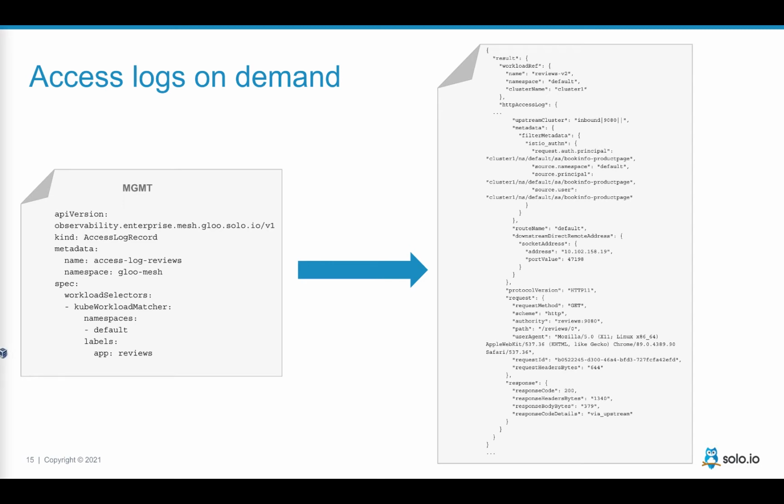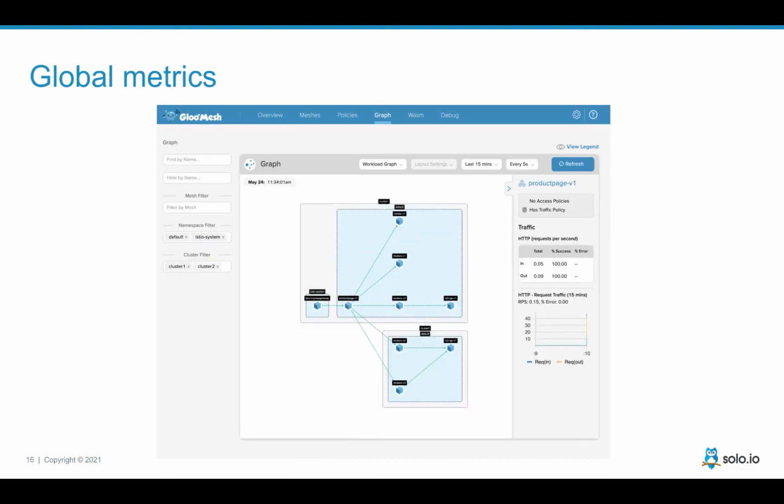But what I will really leverage here is these metrics that we consolidate. So basically, each Istio cluster has the Gloo Mesh agent, and the Gloo Mesh agent gets all the metrics from all the different pods and passes this information to the management plane. And we have Prometheus running here, and we have all these metrics in one place.